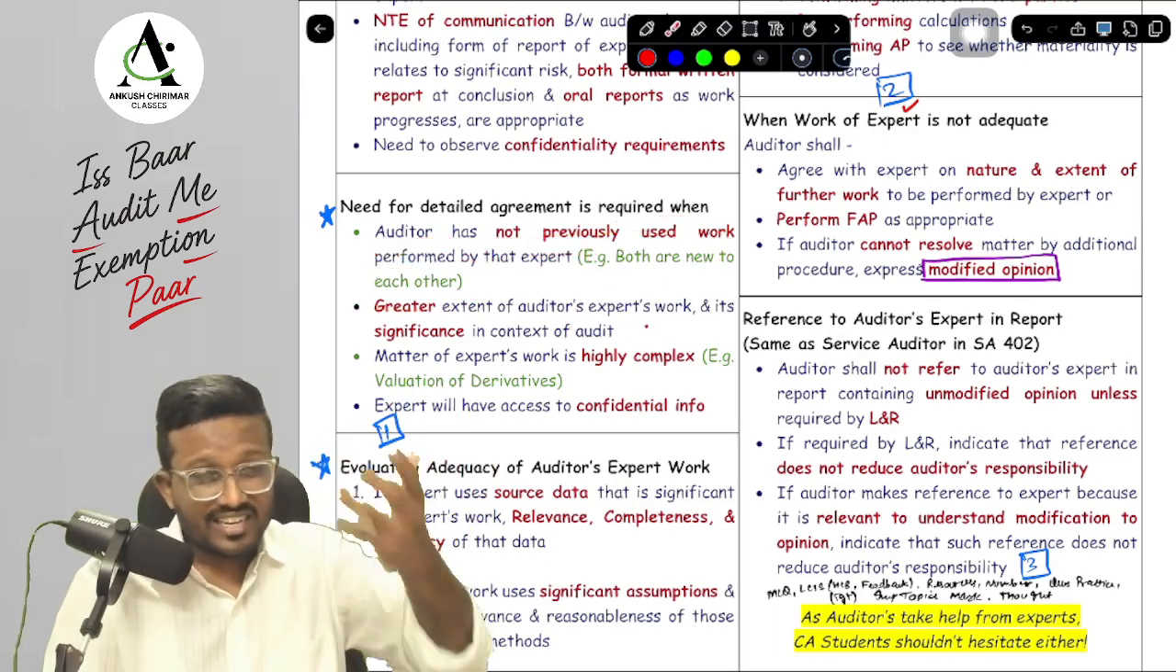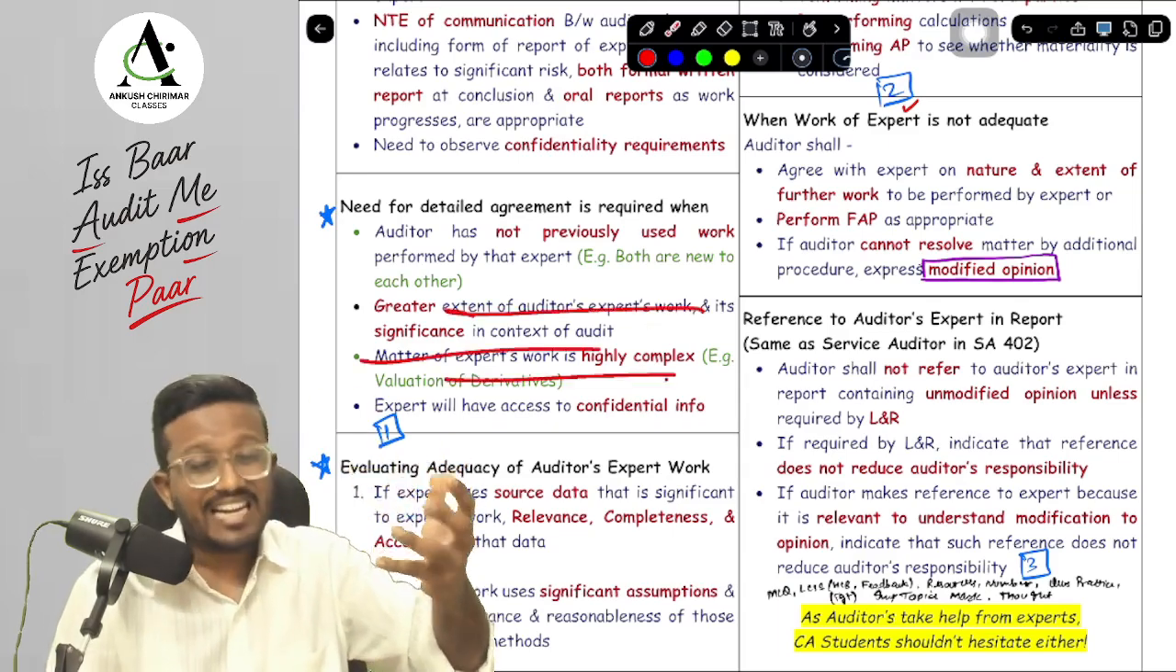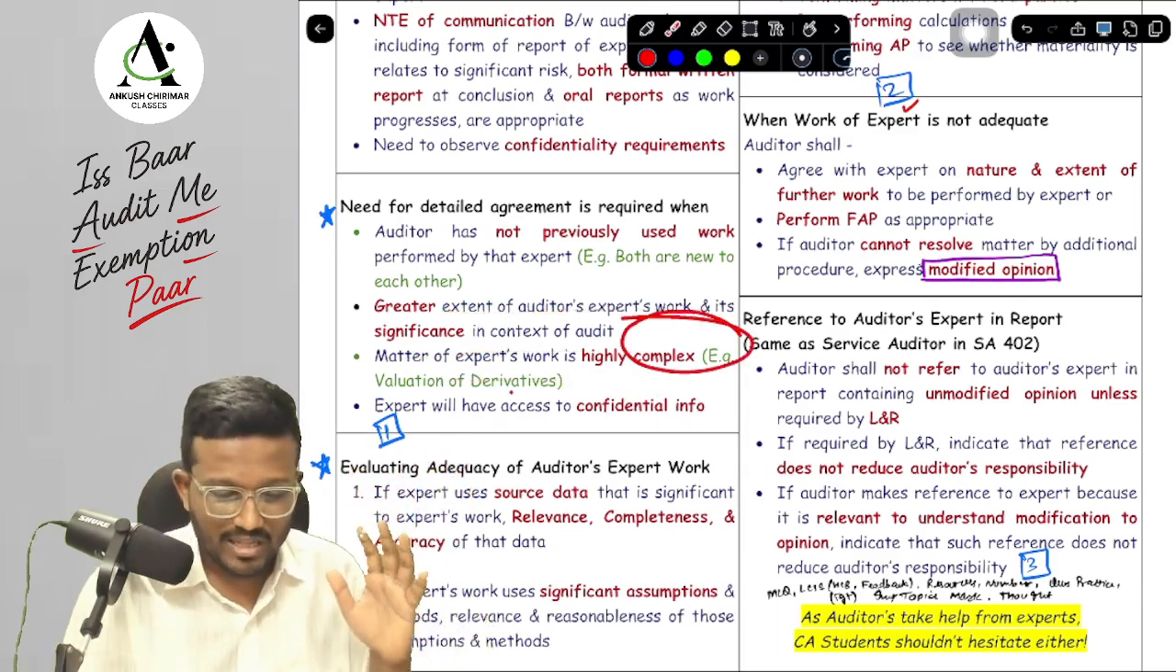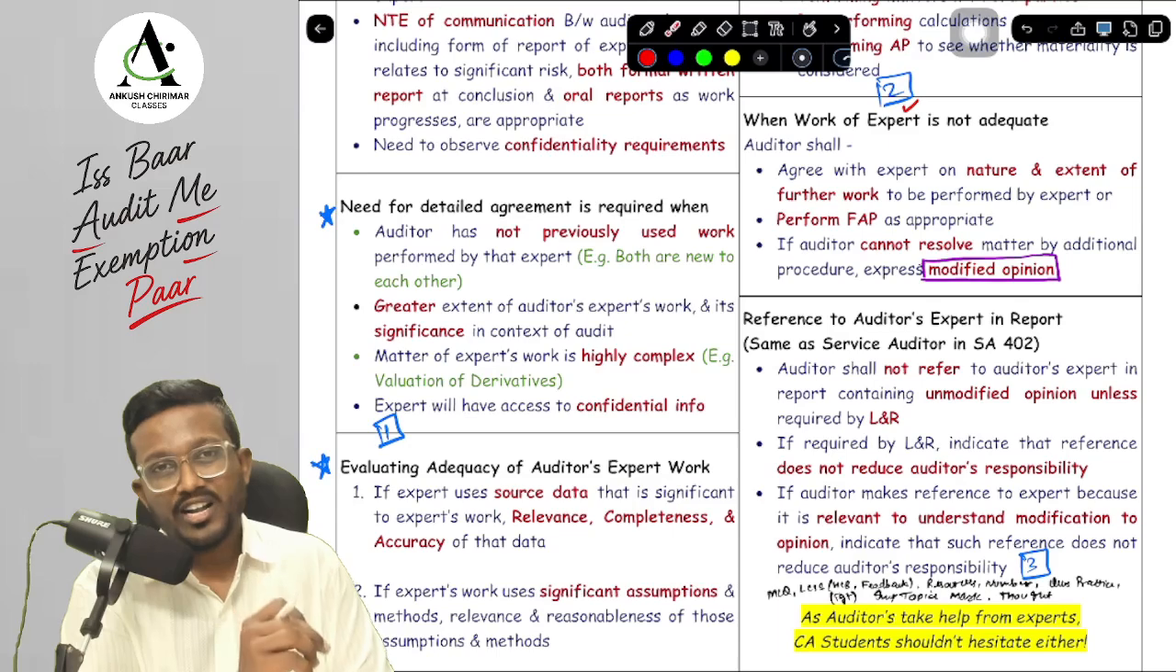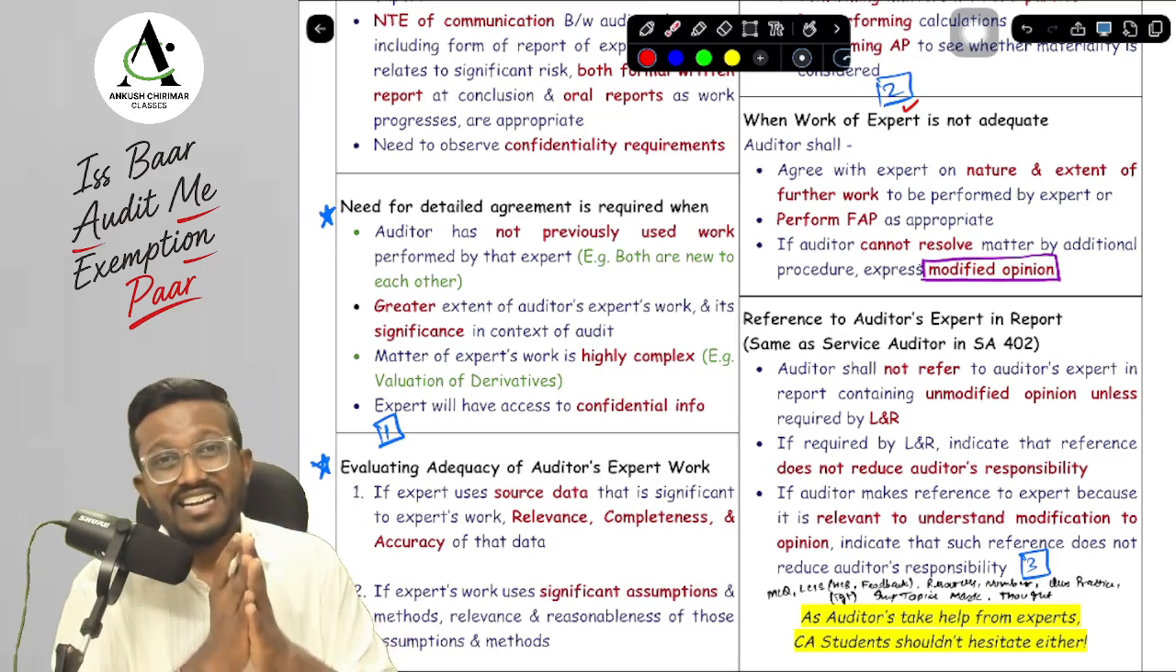Secondly, the work is very significant, or the work involves highly complex matters. Like the work is very highly complex. For example, there is a valuation of derivatives. And lastly, sir, the expert will be having an access to confidential information. Then we will have to have a detailed agreement.